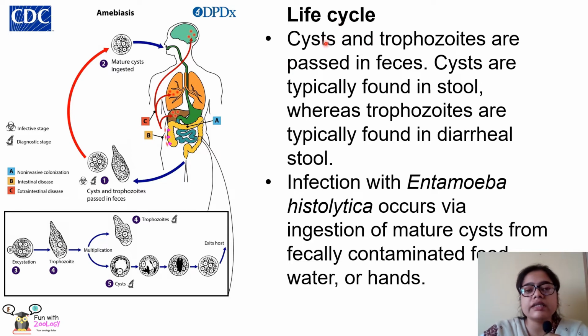So the life cycle actually starts with the cyst. As you know, any contaminated food or contaminated water can contain the cyst, which is the infective stage. The cyst or trophozoites can pass through the fecal matter of any infected human being. The cyst can be found in the stool, and the trophozoites are found in the diarrheal stool. Infection with Entamoeba histolytica occurs via ingestion of the mature cyst from fecally contaminated food, water or hands. By these ways the cyst can enter the body of any healthy human being.